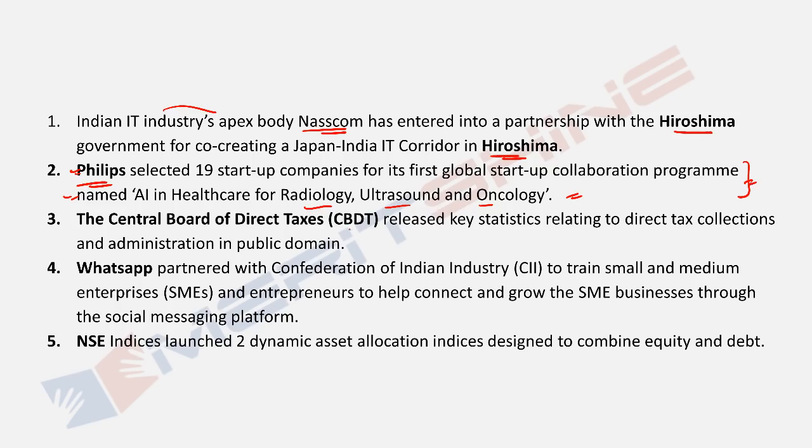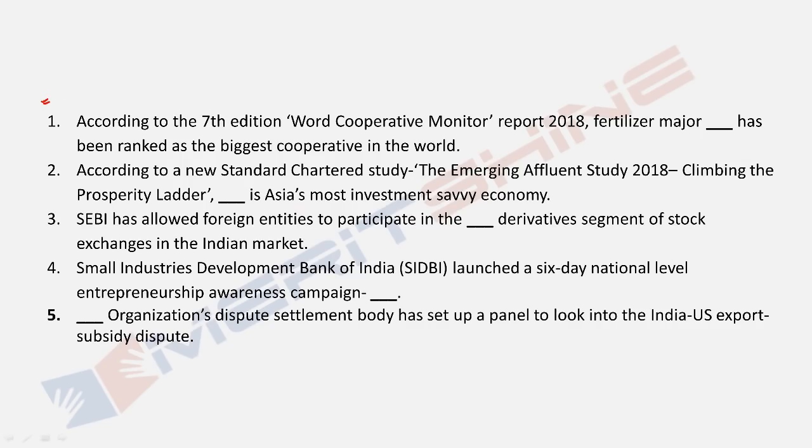The Central Board of Direct Taxes released key statistics relating to direct tax collection and administration in the public domain. That's interesting. Transparency. WhatsApp partnered with the Confederation of Indian Industry to train small and medium enterprises and entrepreneurs to help connect and grow SME business through the social messaging platform. Okay. NSE has launched two dynamic asset allocation indices. They keep launching these indices designed to combine equity and debt. Okay, try these now.